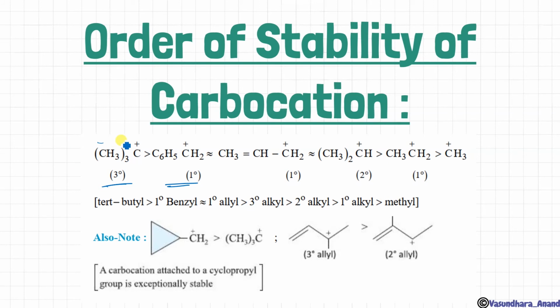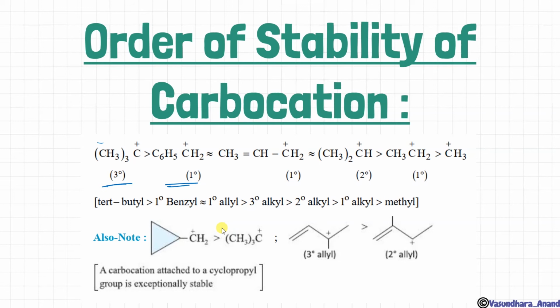Okay, it is believed that benzylic has a resonating structure, so this one is more stable than that, but it is not for sure. Some books give benzylic carbocation as more stable, some books give tertiary carbocation as more stable, so just go accordingly. Okay, tertiary butyl is greater than primary benzyl. For example, first tertiary butyl, then primary benzyl, then allylic, then tertiary alkyl, then secondary alkyl, primary alkyl, and then methyl, we can say.